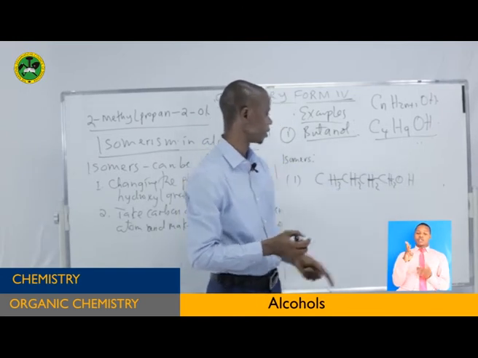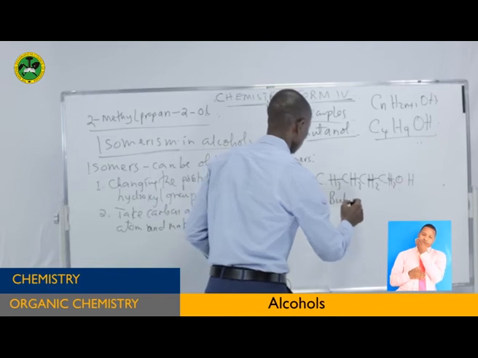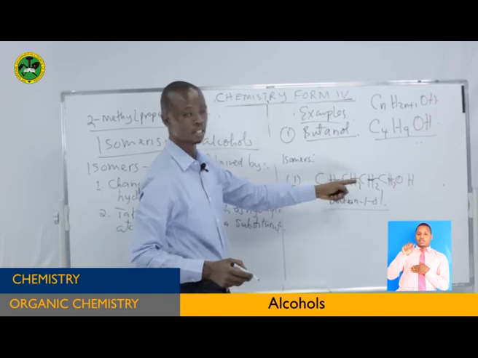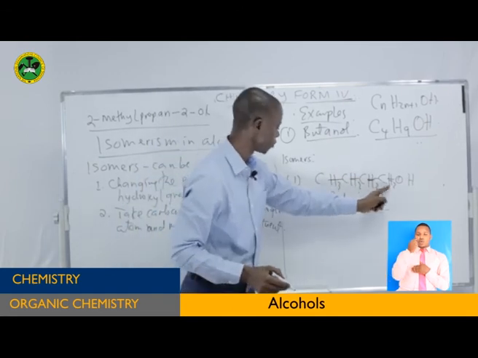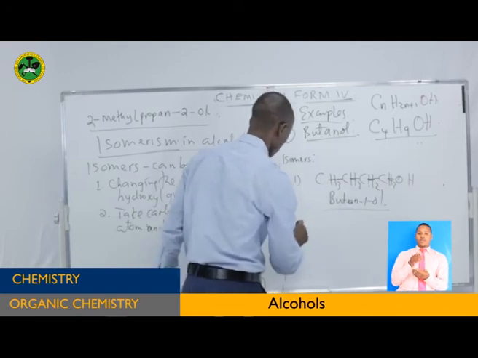This one, and OH. So this one is called butan-1-ol. When you name this one, 1, 2, 3, 4, butan-1-ol, because the hydroxyl group is present on the first carbon.